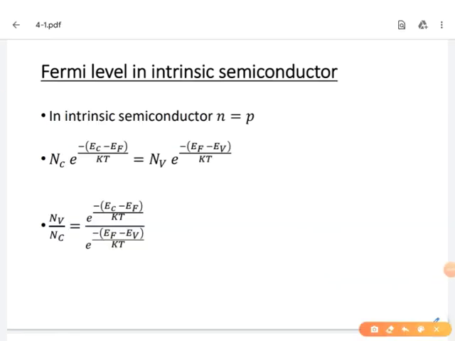By substituting the basic expressions of n and p in the relation n equal to p, we get this equation.